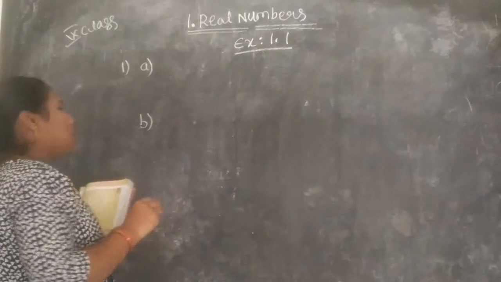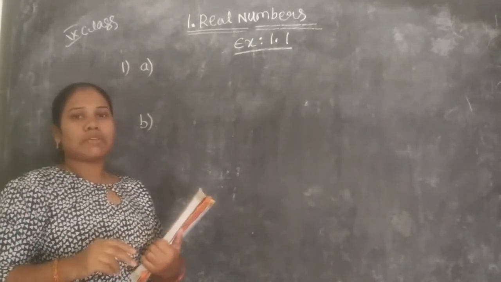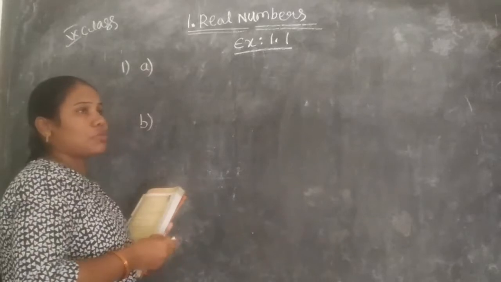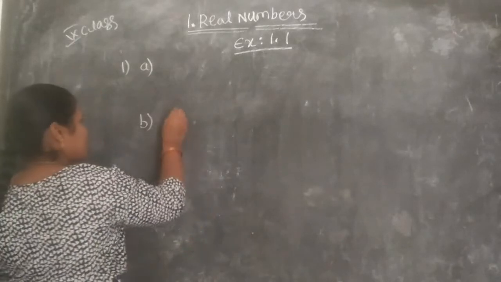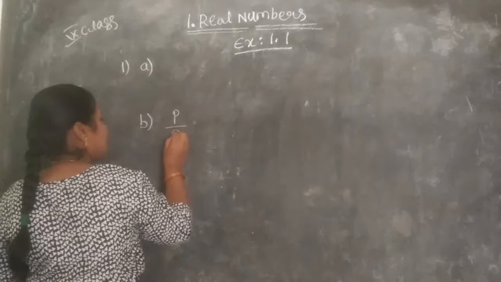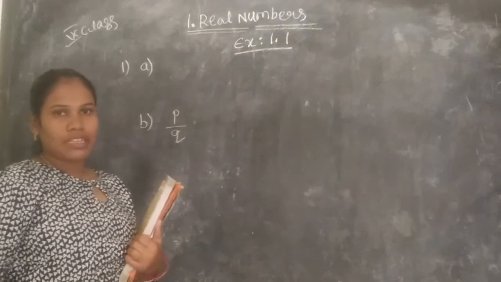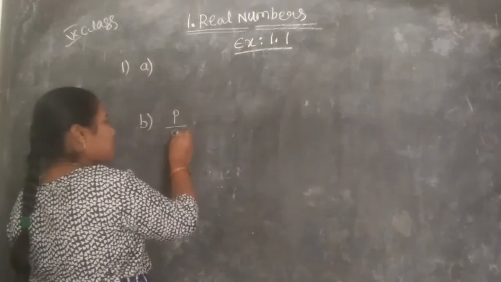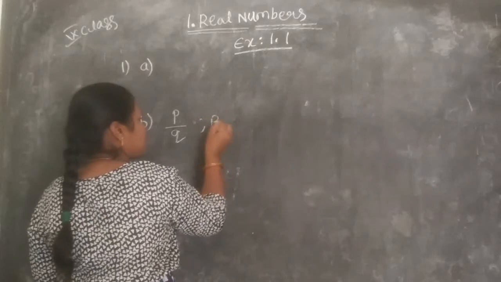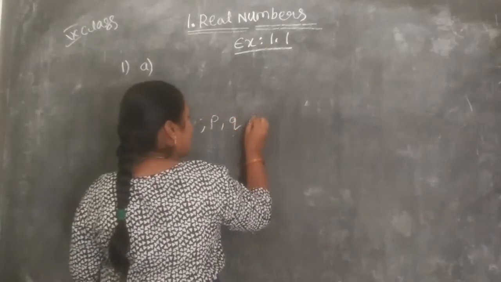Okay. So a rational number should be in P by Q form. Yes or no? And P and Q are integers.